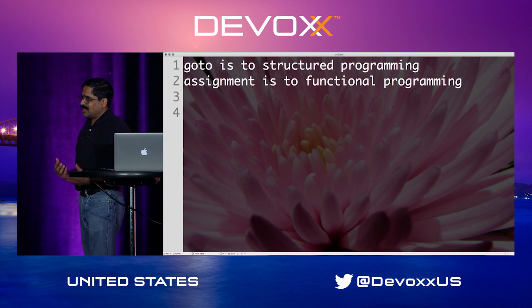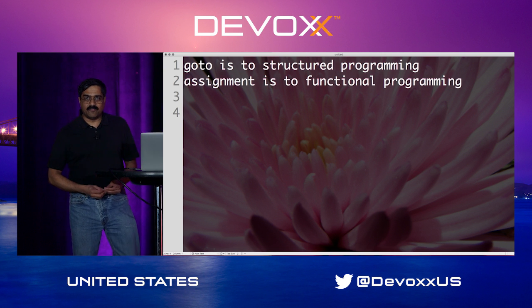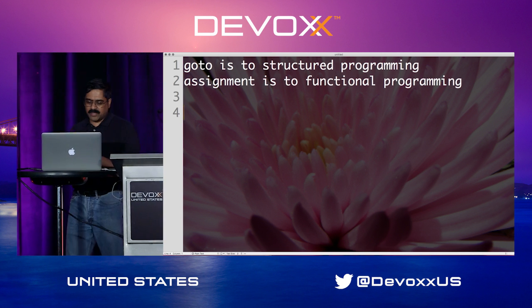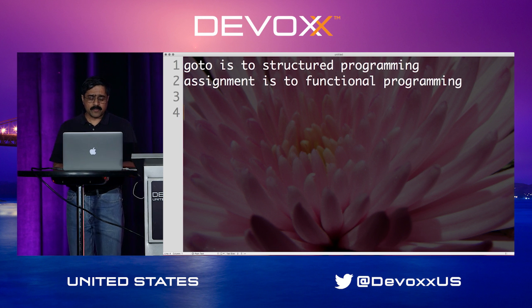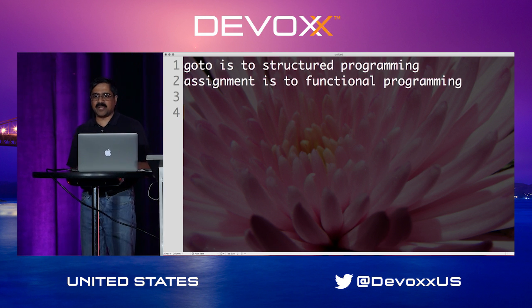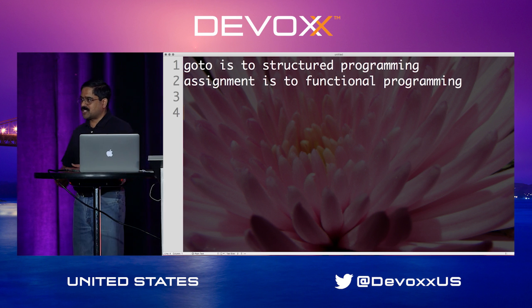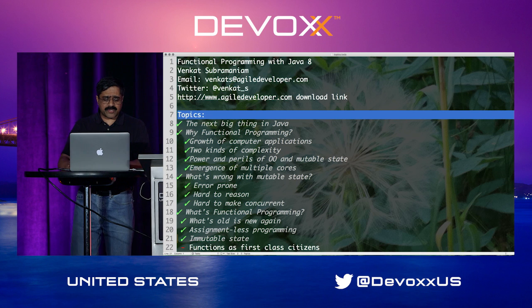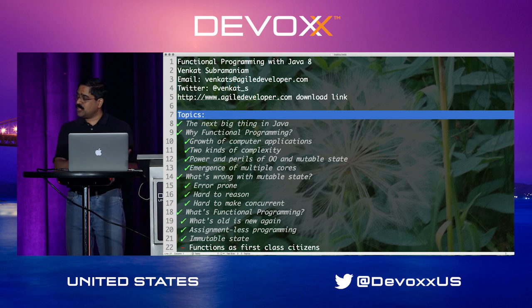That is the evil part of what we are trying to avoid. Like we try to avoid goto in structured programming, we try to avoid assignments in functional programming. But a lot of times I use the word explicit assignment rather than assignment, meaning we don't do assignments, but it could happen under the hood in layers below.